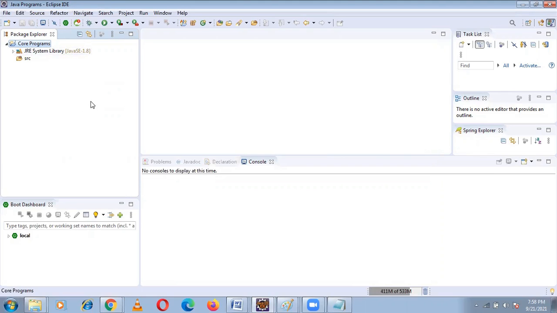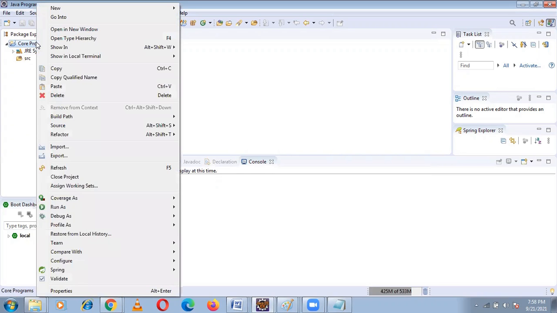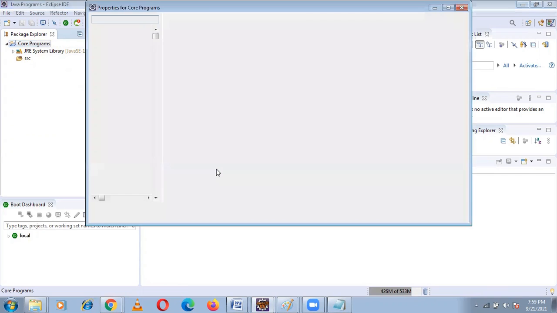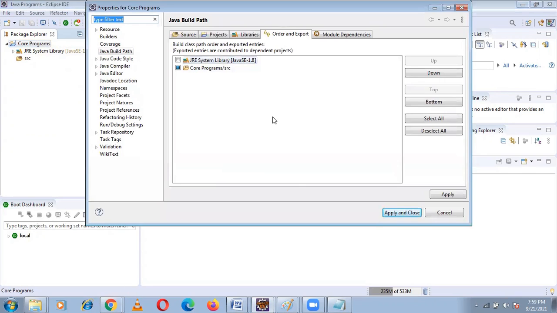Suppose if I'm using Java 9 or Java 11 or Java 13, you need to change the path, the environment, to the specific Java version. I will show you. I have Java 8 and Java 9 also. Now I want to change it to Java 9. Core programs, right click, go to Build Path, Configure Build Path.